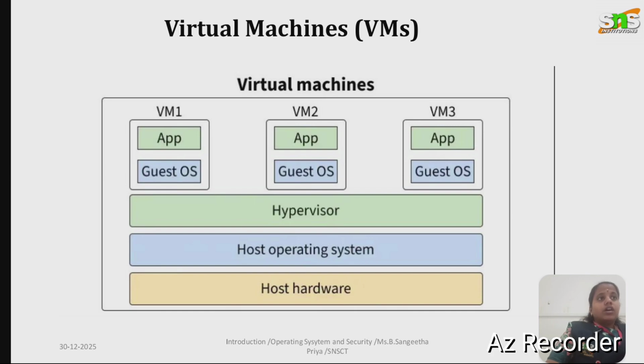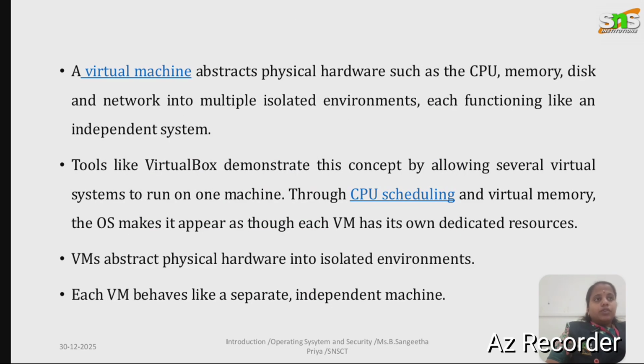Next one is the virtual machine. It creates multiple independent computers on a single physical system. The hardware resources like CPU, memory and disk are abstracted. Each VM behaves like a separate machine. Multiple operating systems can run on one system. Example tools are VirtualBox or VMware. The OS uses CPU scheduling and virtual memory to provide each VM with dedicated-like resources.